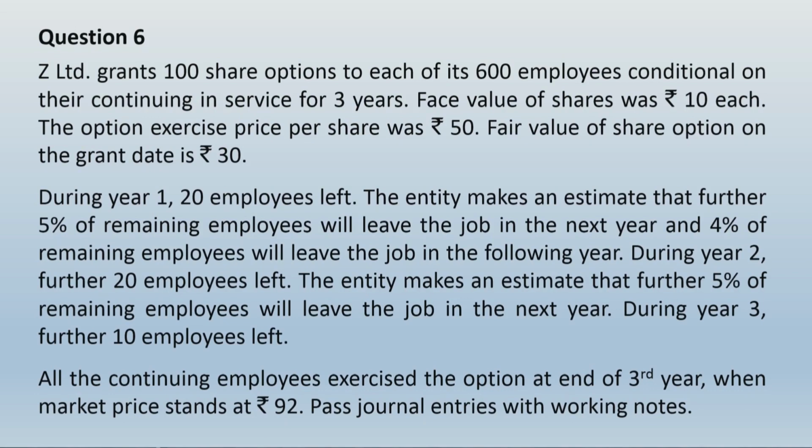During year 1, 20 employees left. The entity makes an estimate that a further 5% of remaining employees will leave the job in the next year and 4% of the remaining employees will leave the job in the following year. During year 2, a further 20 employees left. The entity makes an estimate that a further 5% of remaining employees will leave the job in the next year. During year 3, a further 10 employees left. All the continuing employees exercise the option at the end of the third year when the market price stands at rupees 92. Pass journal entries with working notes.